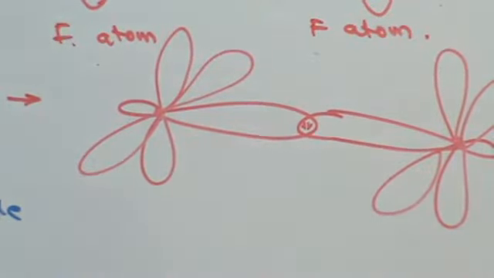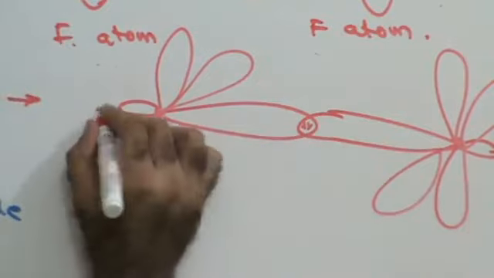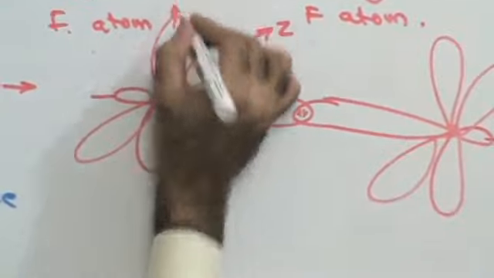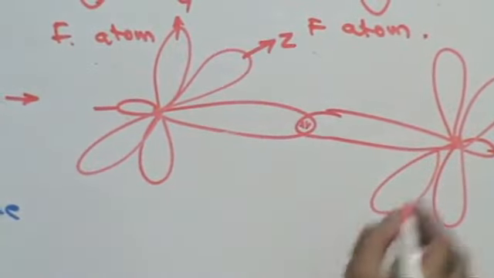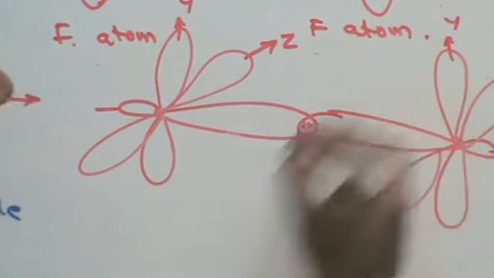The electron density will increase in the area of the overlap. The two lobes will become unequal. The size of the lobe in the direction of overlapping will become bigger. This is the x-axis, this is the z-axis, this is the y-axis.